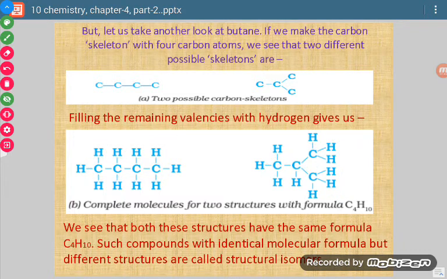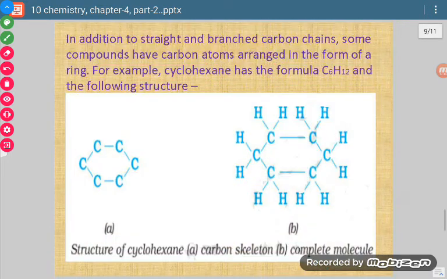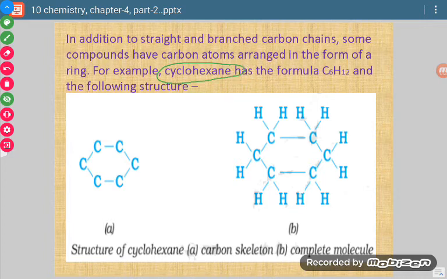Now let us come to ring form. Let us take one example, the molecule cyclohexane. Cyclohexane has the formula C6H12. Now see, 6 carbon atoms in the form of a ring can be arranged like this.